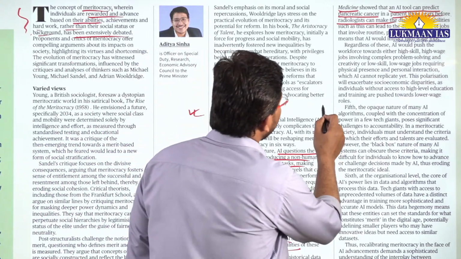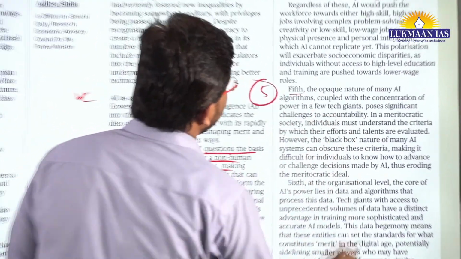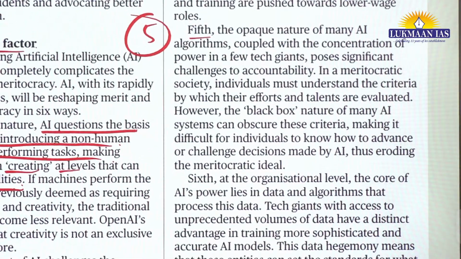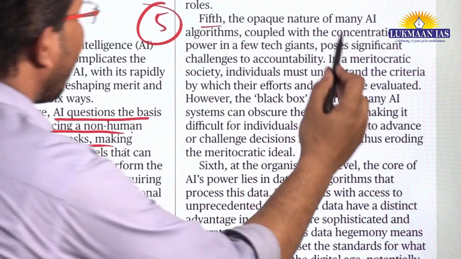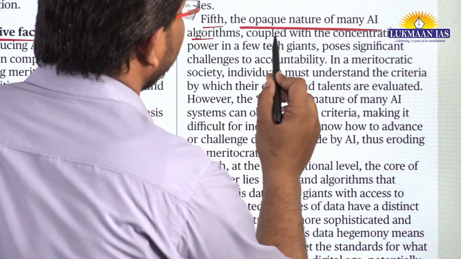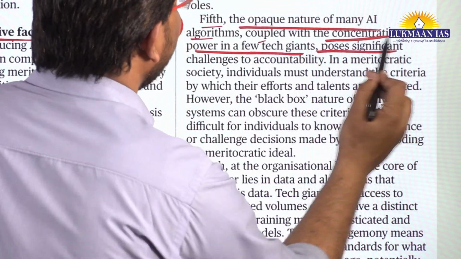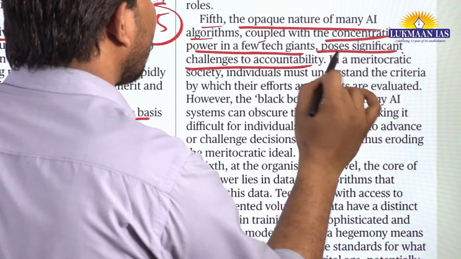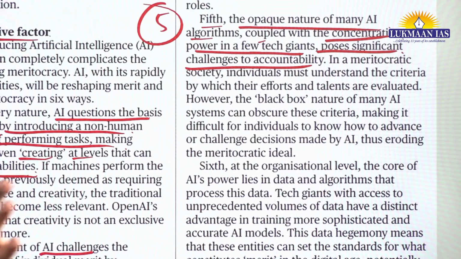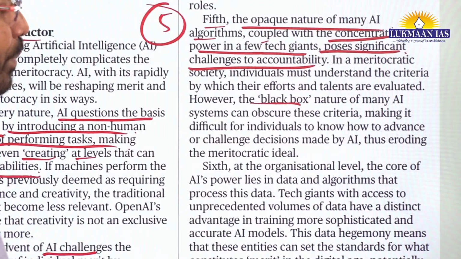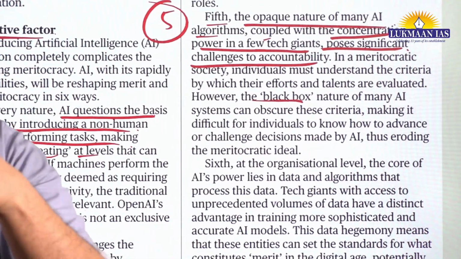Then there is another point, which is the fifth point. Here the author has said that the opaque nature of many artificial intelligence algorithms, coupled with the concentration of power in a few tech giants, poses significant challenges to accountability, right? So what is happening, as I discussed here also, they have mentioned the black box. Basically there are only a few companies.